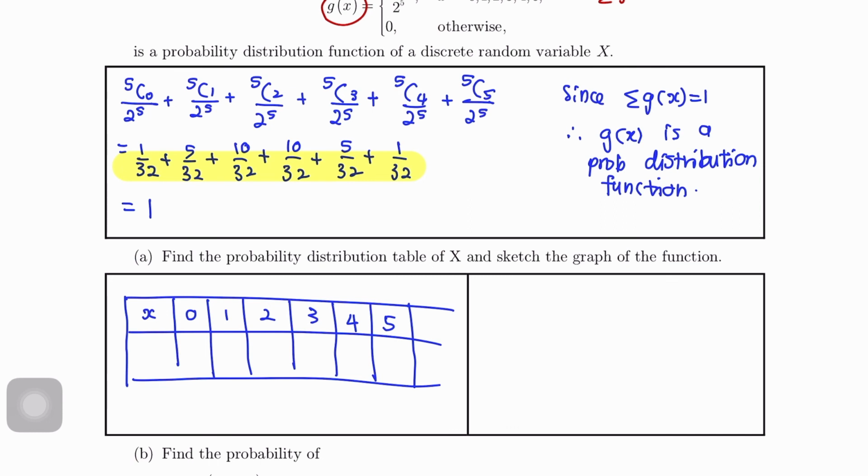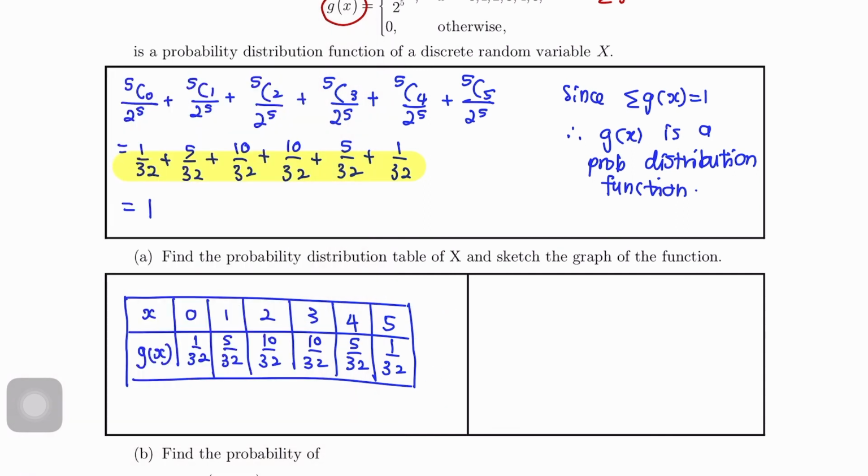Okay, so this is our gx lah. 1 over 32, 5 over 32, 10 over 32, 10 over 32, 5 over 32, 1 over 32. Okay, kita padam sikit, bagi cantik sikit kita punya table.